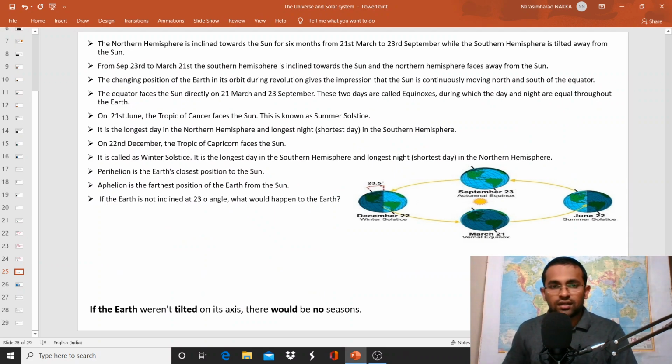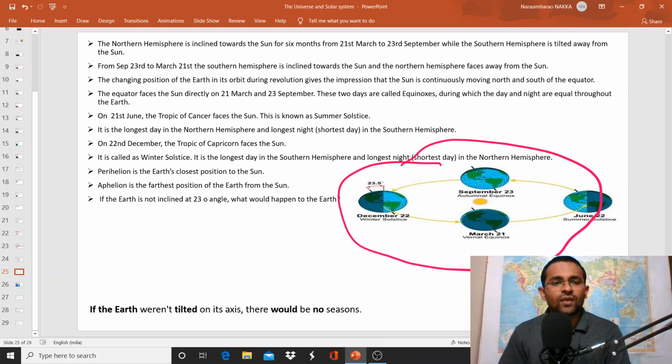So, if you look at this picture, the earth is divided into two parts. That means the equator divides the earth into two parts. One is the northern hemisphere and another one is the southern hemisphere. And the northern hemisphere is inclined towards the sun for 6 months.